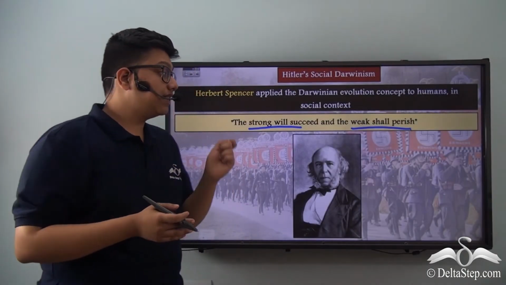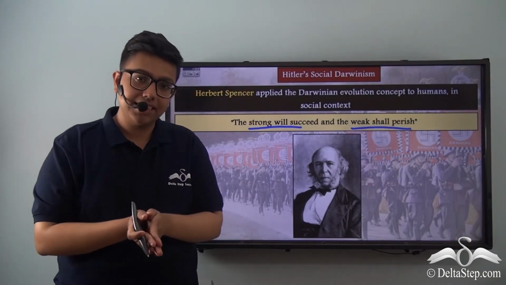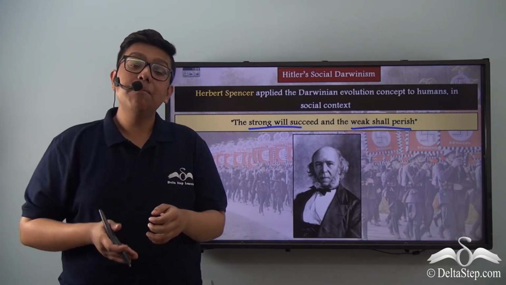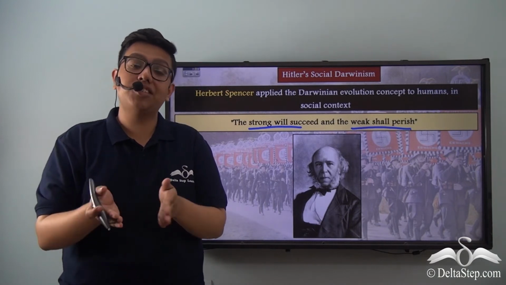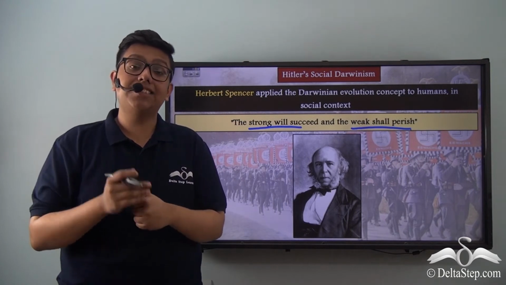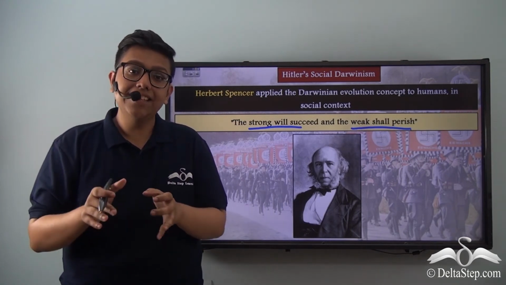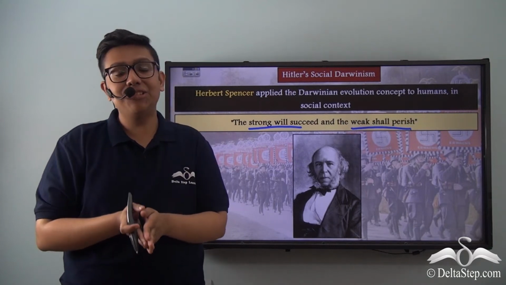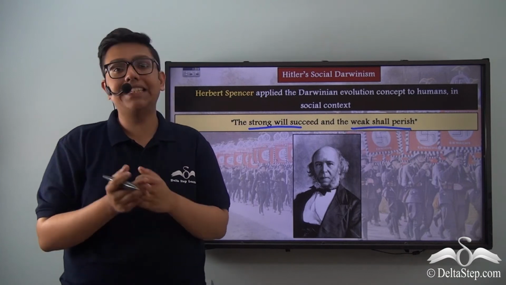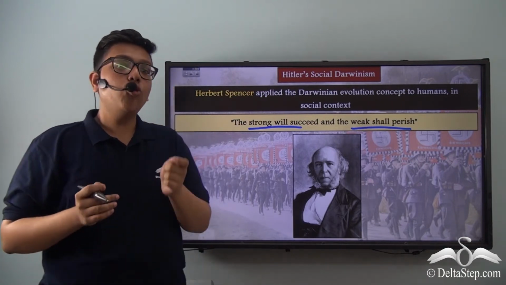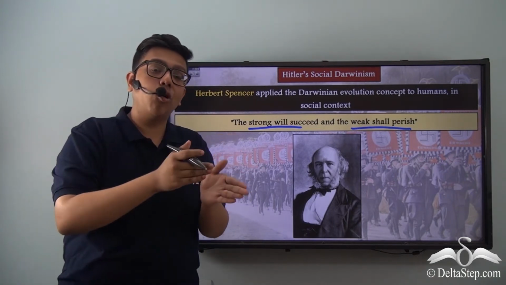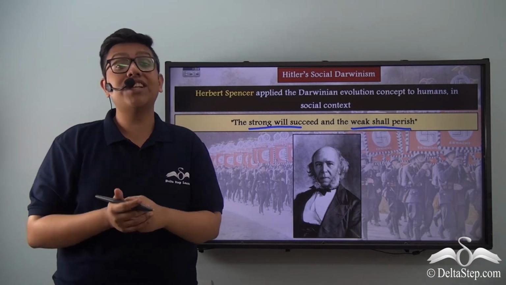Now, when applied to a primitive, animalistic and prehistoric society, this concept refers to a strong man with the biggest spear being able to rule over those who do not have the strength or weapon-making capability. But when we're talking about society at its highest form in modern Europe, this of course refers to something else. As you can understand, people wearing suits and coats would not be fighting with each other with big sticks. That simply cannot happen. So who therefore is the strong person who will succeed and who will perish? Who is the strong and who is the weak in the modern societal context?